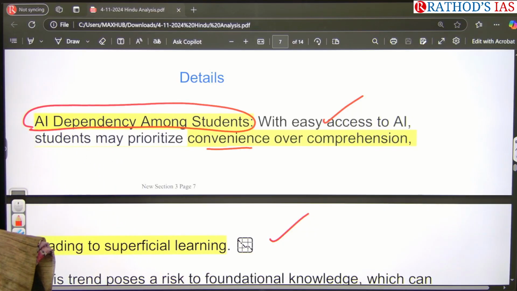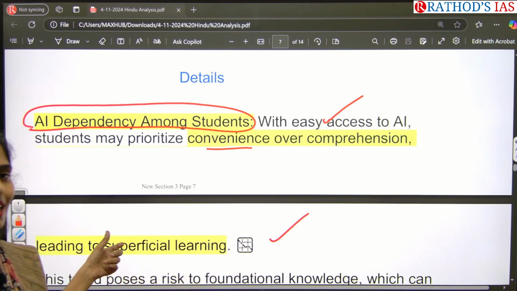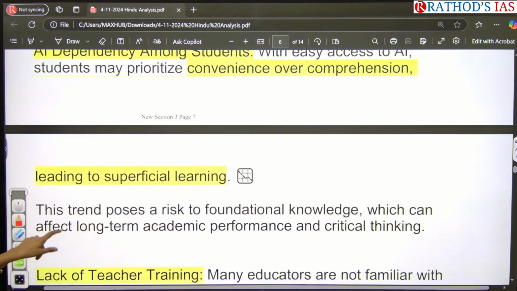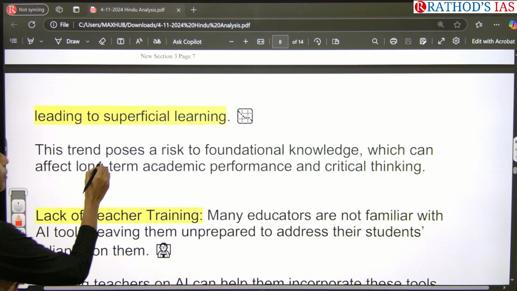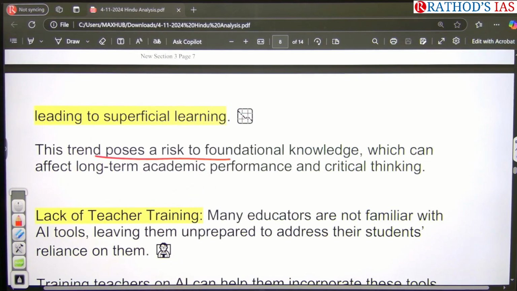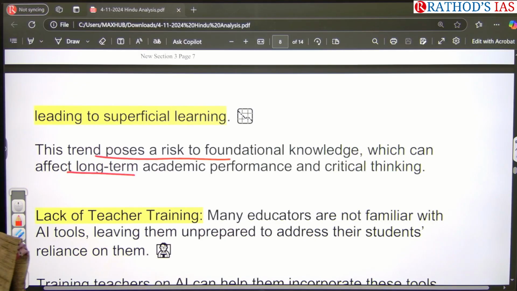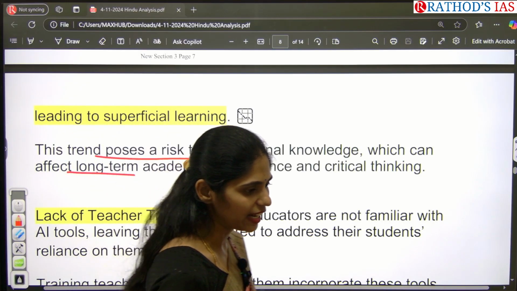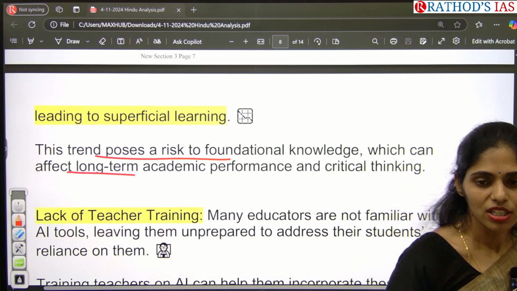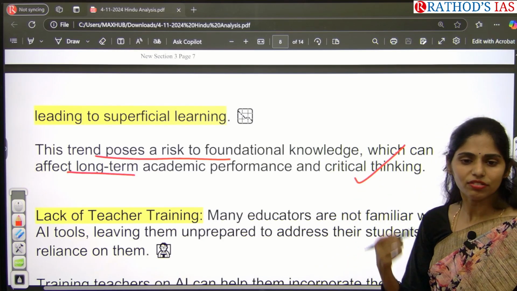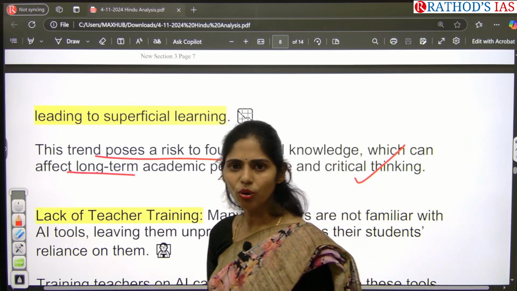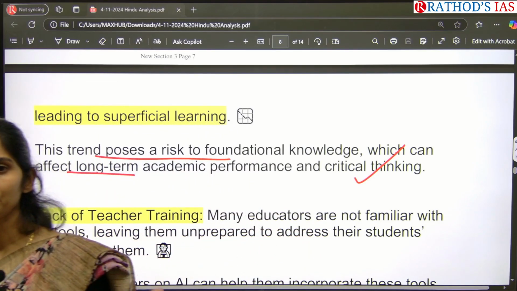If they ask anything, they will not return anything about that concept. So that is an example of superficial learning. This trend is posing a risk to foundational knowledge, which can affect long-term academic performance and critical thinking. So if they are using these AI tools to do their assignments, can they ensure critical thinking? Will they think more? No. It will be affecting their academic performance as well.